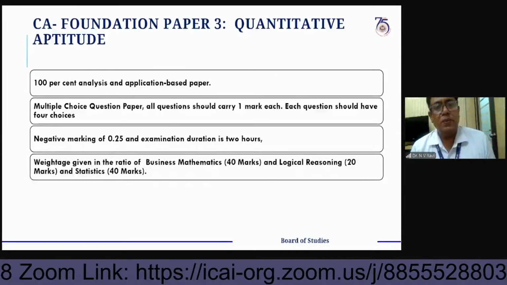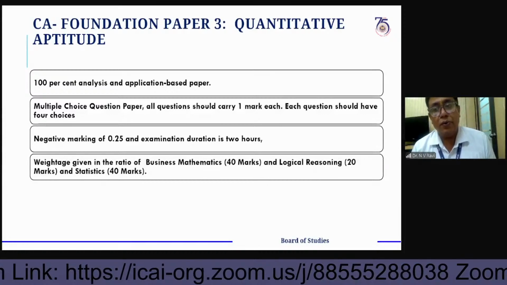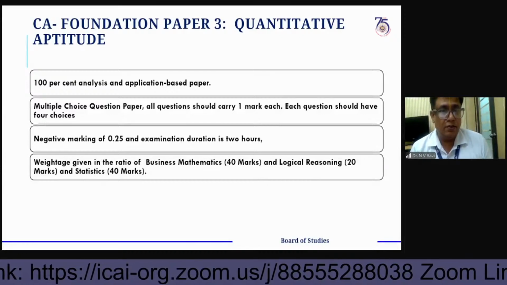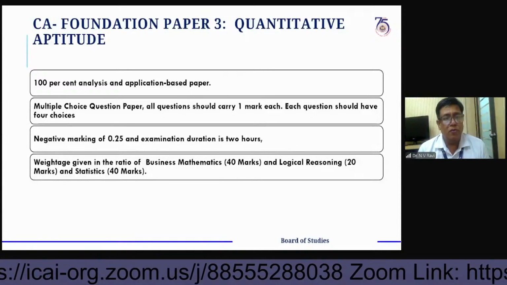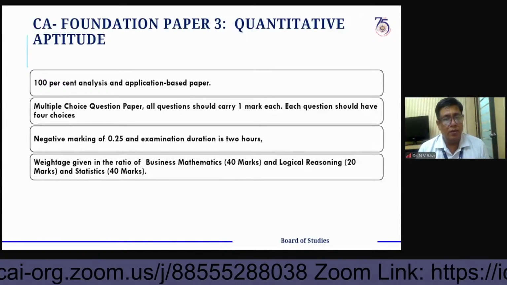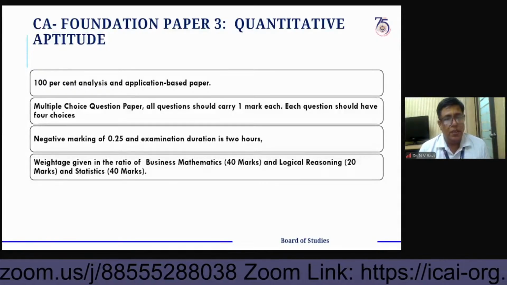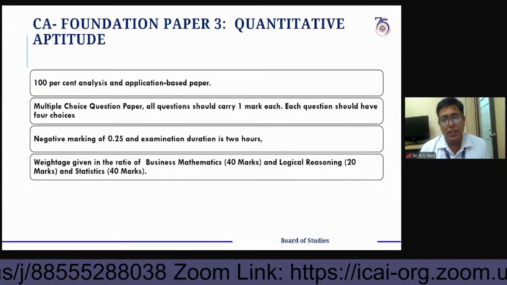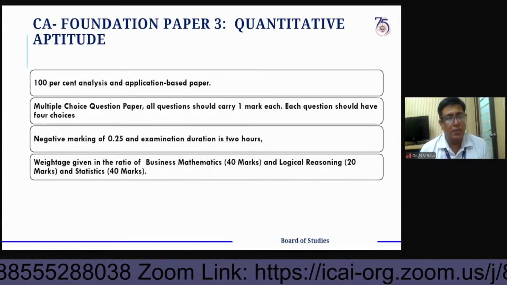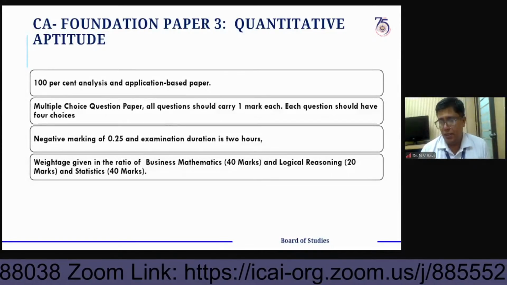It is a multiple choice questions paper, and all questions carry 1 mark each, with 4 choices. There is a negative marking of 0.25 for every wrong answer. The examination duration is 2 hours. Next, weightage: as I already told you, business mathematics 40, logical reasoning 20, and statistics 40 marks.